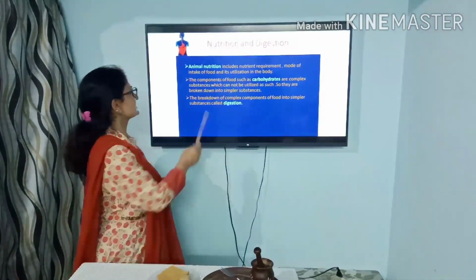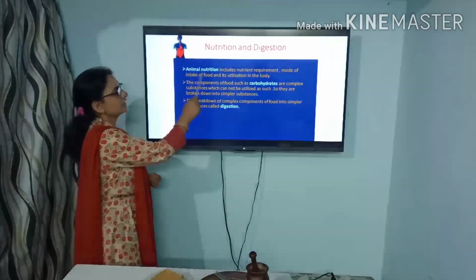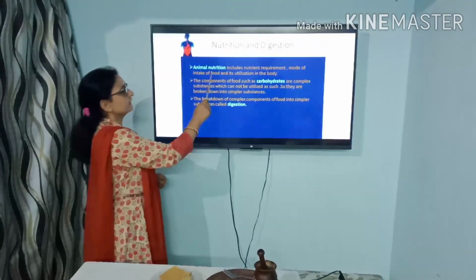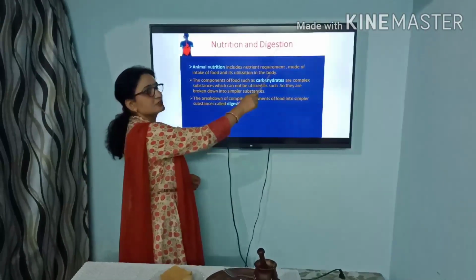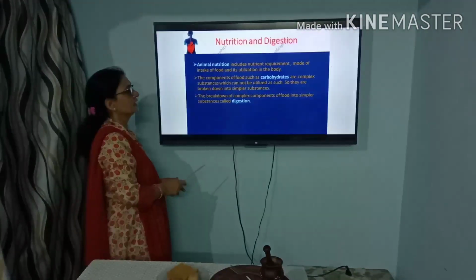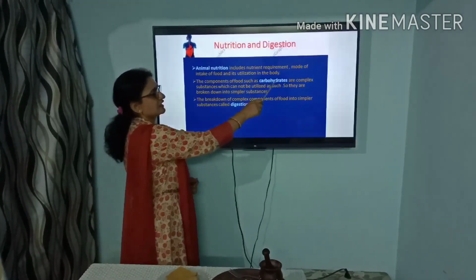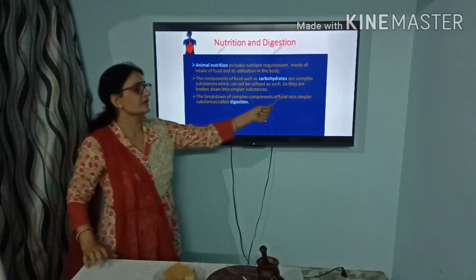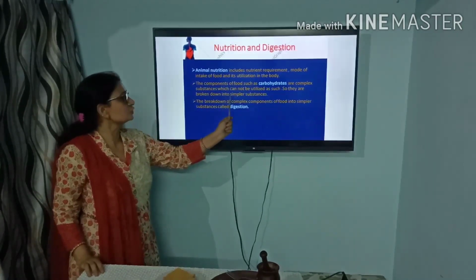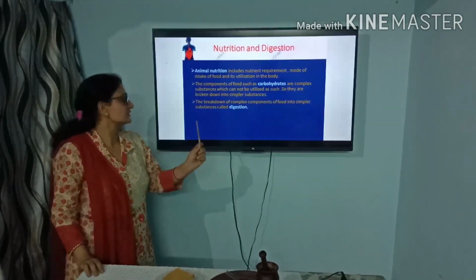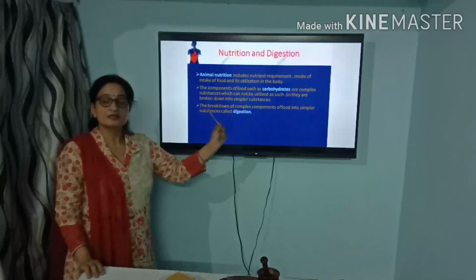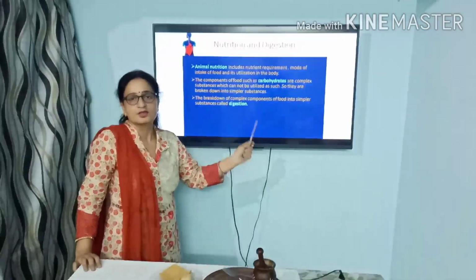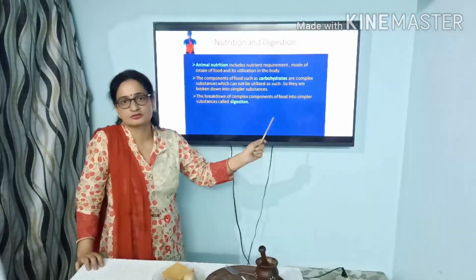Here is a slide which is showing you that animal nutrition includes nutrient requirement, mode of intake of food and its utilization in our body. And the components of food such as carbohydrates are complex substances which cannot be utilized as such. So they need to be broken down into simpler substances. And this breaking down of complex molecules into simpler substances is known as digestion.